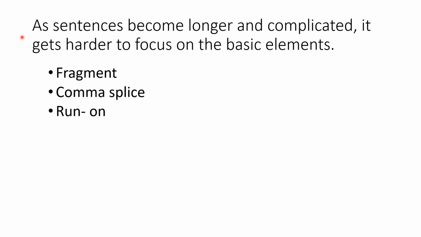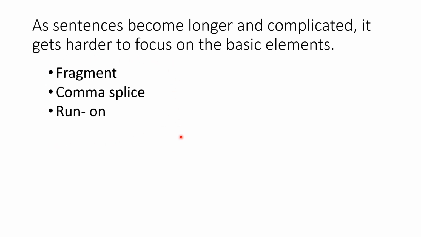To reiterate what I have just mentioned in the previous slide, let me read this to you. As sentences become longer and complicated, it gets harder to focus on the basic elements such as the subject, the predicate, and the completeness of the thought. And because of that, these common construction errors happen.